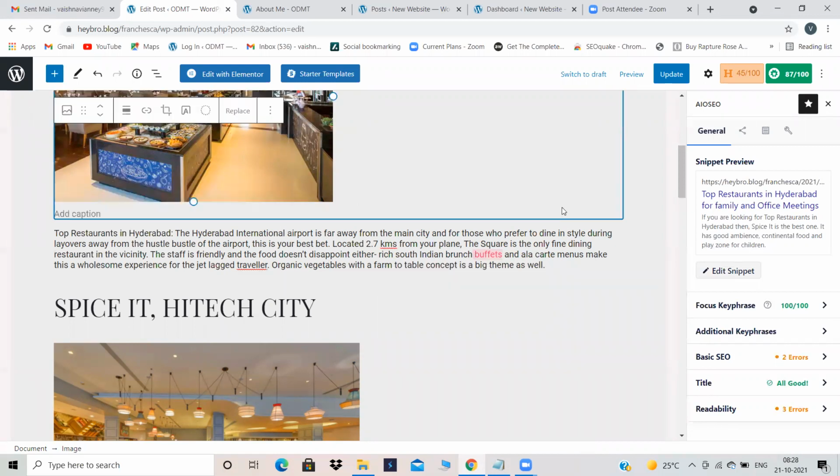See, now I'm giving it for the about me page, but suppose you're writing a blog about a movie. Then write 3 blogs and give internal links to all those 3 blogs. Like first write about the teaser, then write about the movie, then write a review. Interlink everything like that, so that when somebody clicks, they will be in that zone only. They will not go out of that zone. Like now, if somebody clicks over here, they'll go to the about me page, which is not relevant. But it's okay.